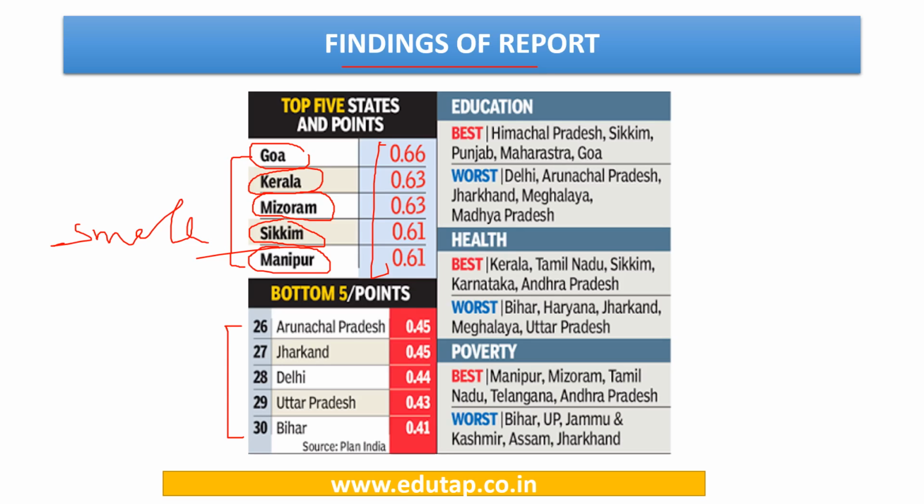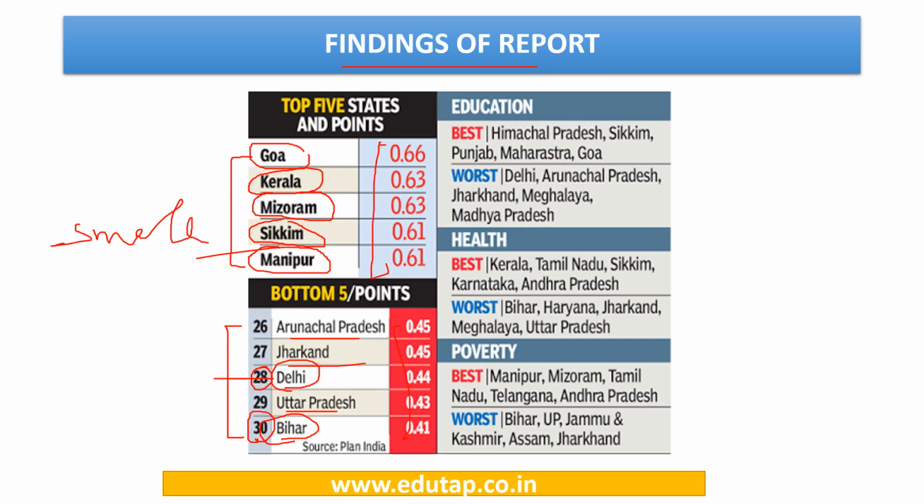At 26 is Arunachal Pradesh, then Jharkhand. Delhi, the capital of India, is at number 28, UP at 29, and Bihar is the last one at rank 30. We can see here the score is about 0.41 for Bihar, 0.44 for Delhi, and 0.45 for Arunachal Pradesh.